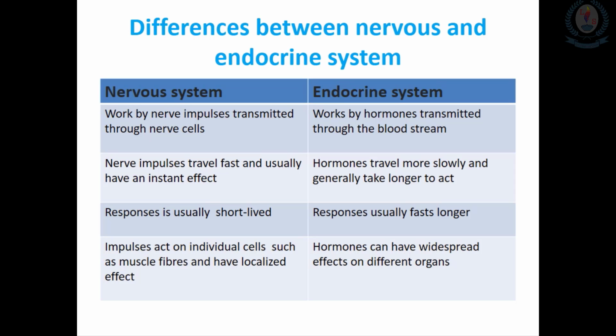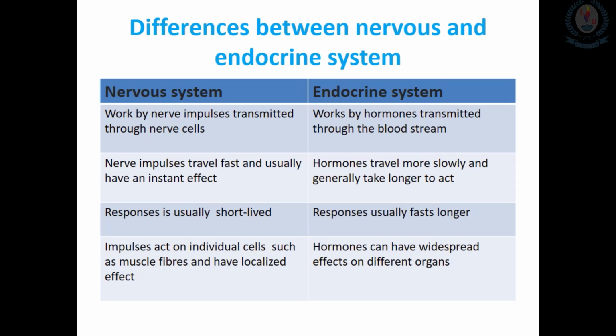So the next difference is that the nervous system's responses are usually short-lived, but in the endocrine system the responses normally last a longer period of time. The last difference between the nervous and the endocrine system relates to the impulses of the nervous system. They act on individual cells, and they have very localized effects.